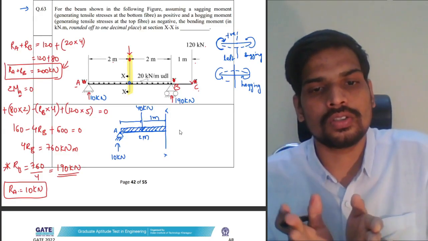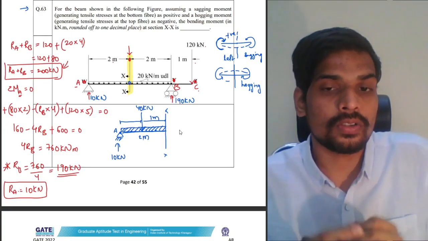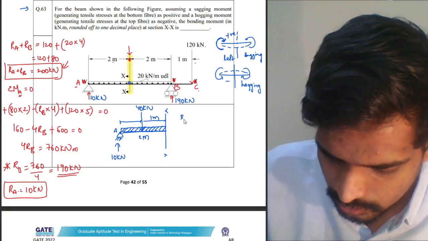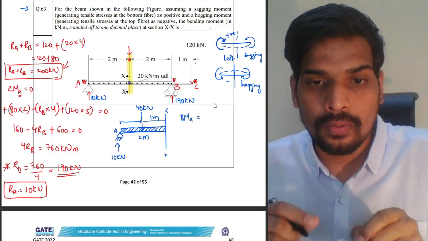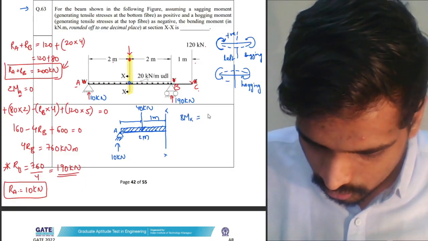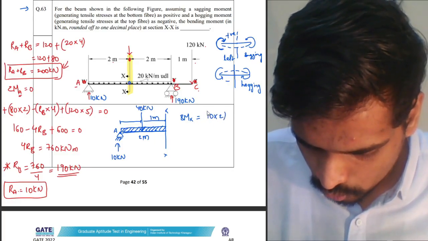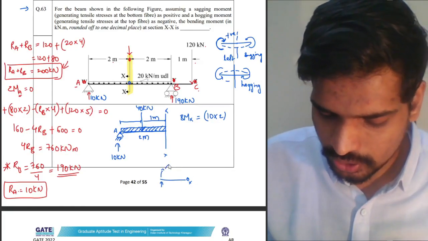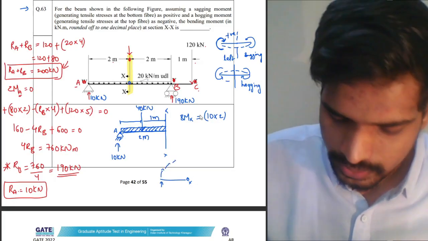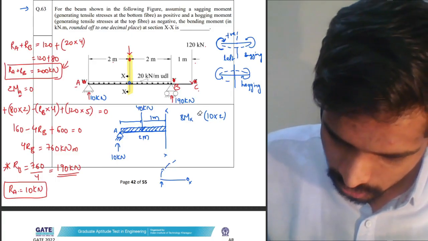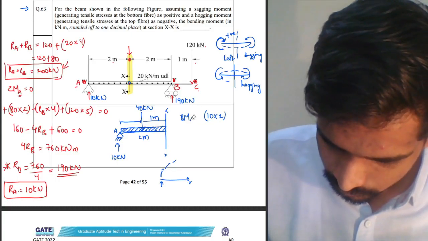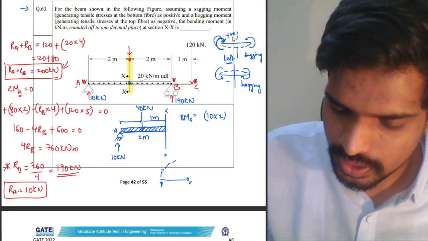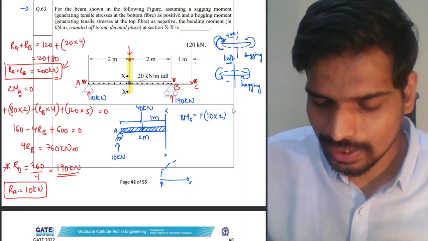Only two loads: the 40 kilonewton load and the 10 kilonewton load. The 40 kilonewton load is the UDL value basically. The bending moment at X is equal to the summation of all the moments to the left of the section. So 10 multiplied by the distance 2. Section X is here. 10 is acting in the upward direction, so this is creating a clockwise moment. A clockwise moment to the left of the section is always taken as positive, because it's a sagging moment.